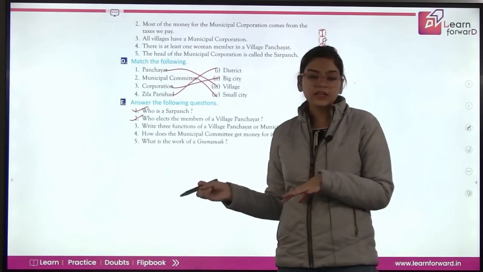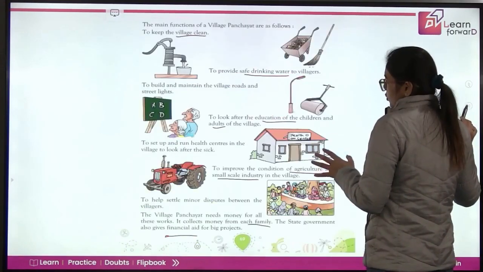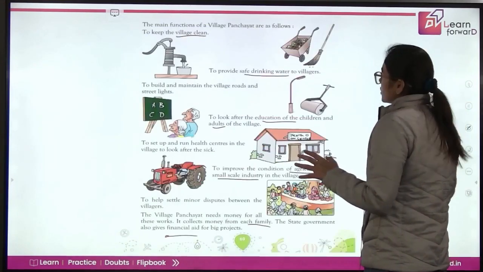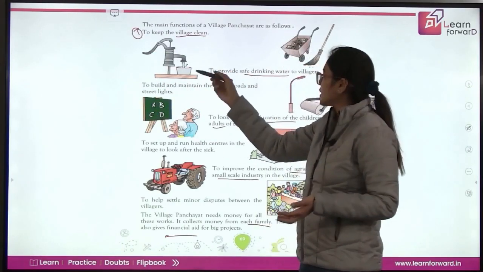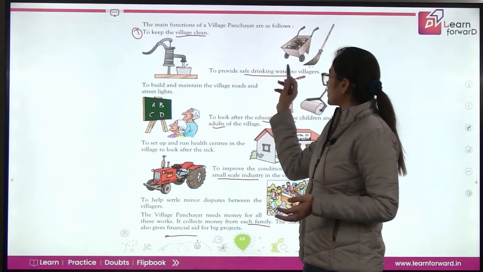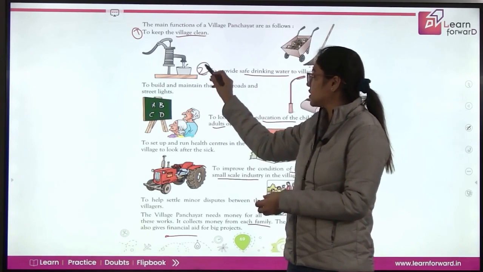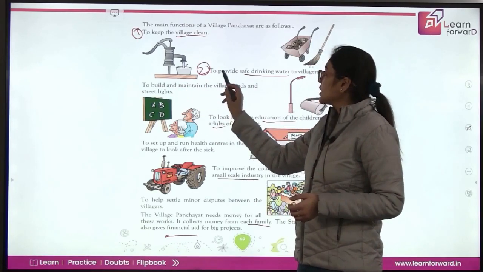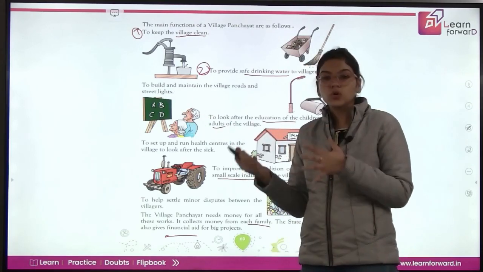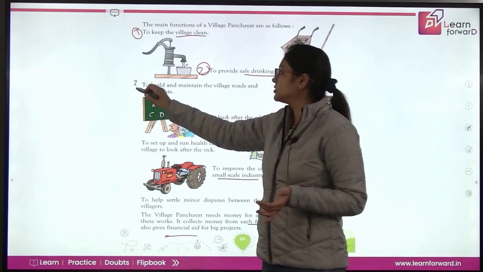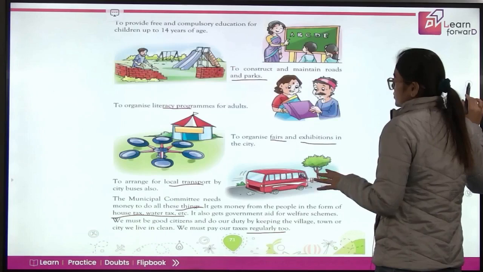We will write those functions which are mostly the same. You can write this function: to keep the village and cities clean. You can also write to provide safe drinking water to the villagers and the people of the cities. So, this can be your second function. Third, to maintain and build the roads and street lights. So, these are the 3 functions which are more or less the same in both the committees.